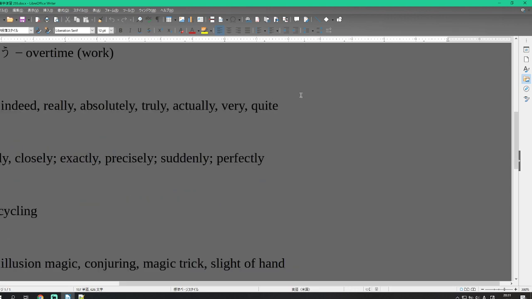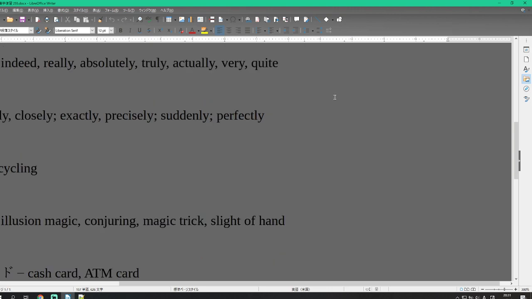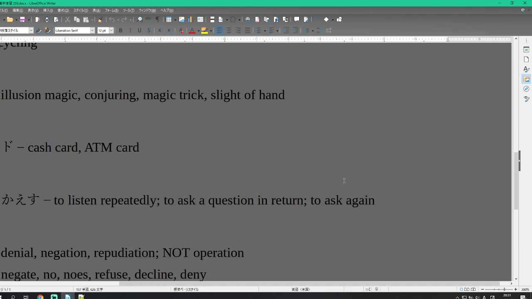Recycling is just risaikuru. Illusion magic or conjuring is tejina. Te on the left side for your hand and jina on the right for an article or product. You are producing things directly from your hands and it's magic.